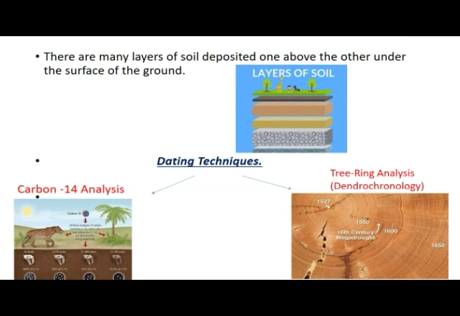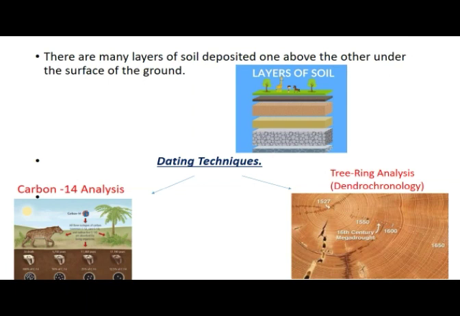So by using these two types of dating techniques, we come to know about a particular evidence or about a particular event that took place thousands of years ago. Carbon-14 analysis is that type of research which has been done in the scientific lab. With the help of that research, we come to know about a particular evidence or a particular event.